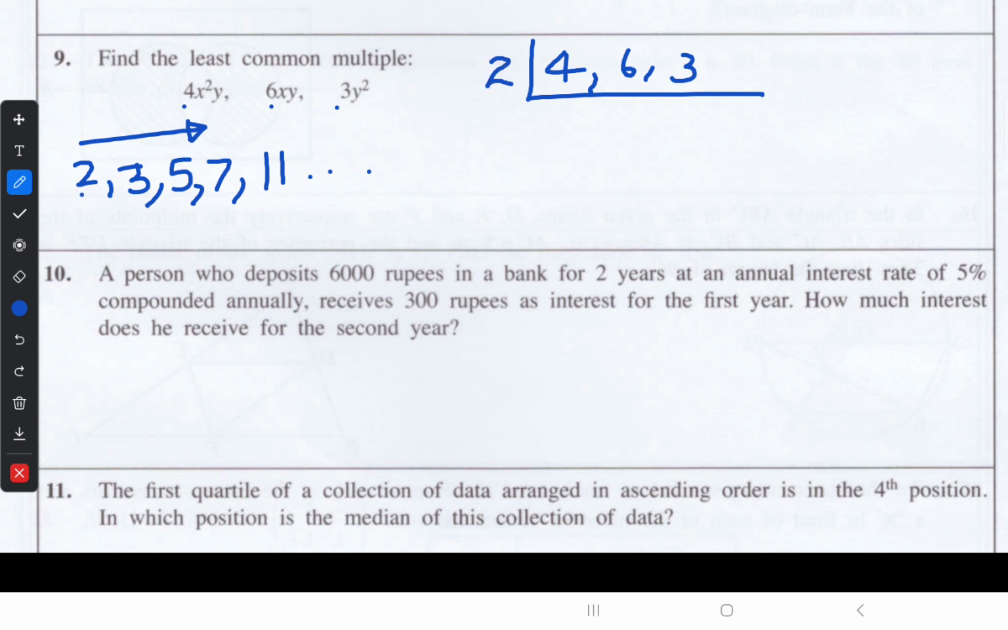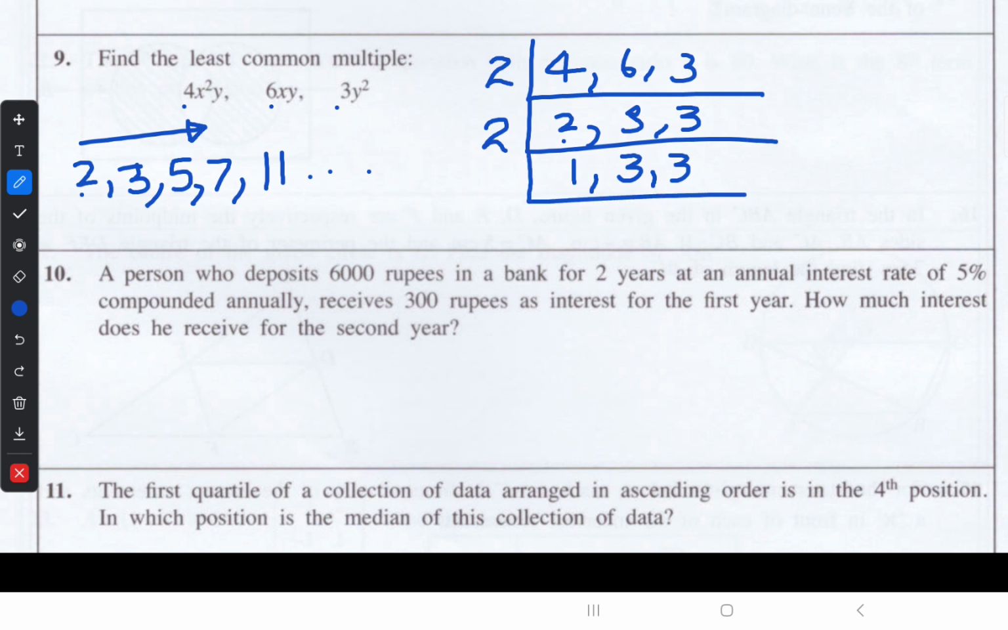4 divided by 2 is 2. 6 divided by 2 is 3. 3 cannot be divisible by 2, so we keep the 3 as it is. Furthermore, if there are any two multiples here, we have to use number 2 again. So 2 divided by 2 is 1. The 3 cannot be divisible by 2, and this 3 also we keep as it is. Here you can see there are no more multiples of two.